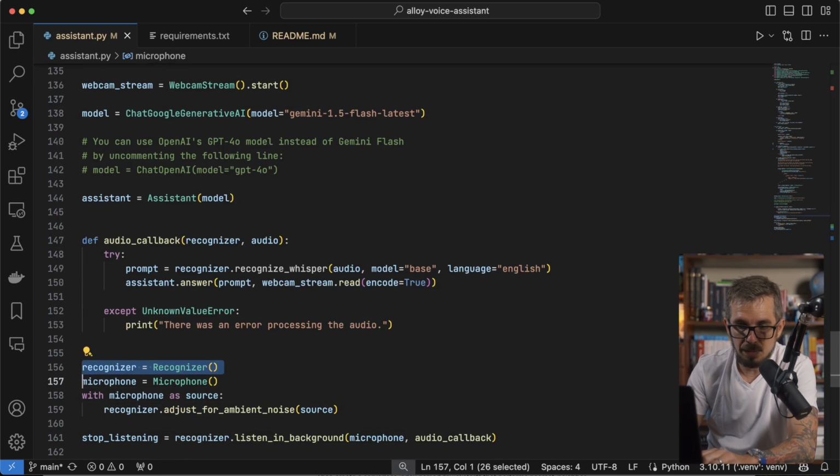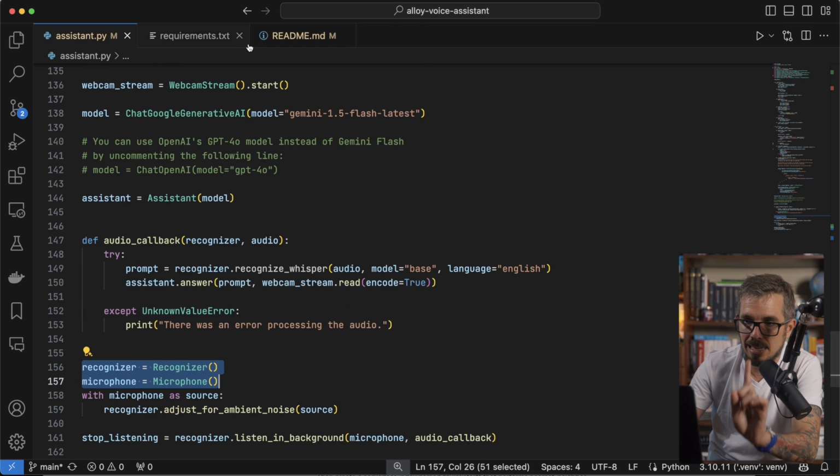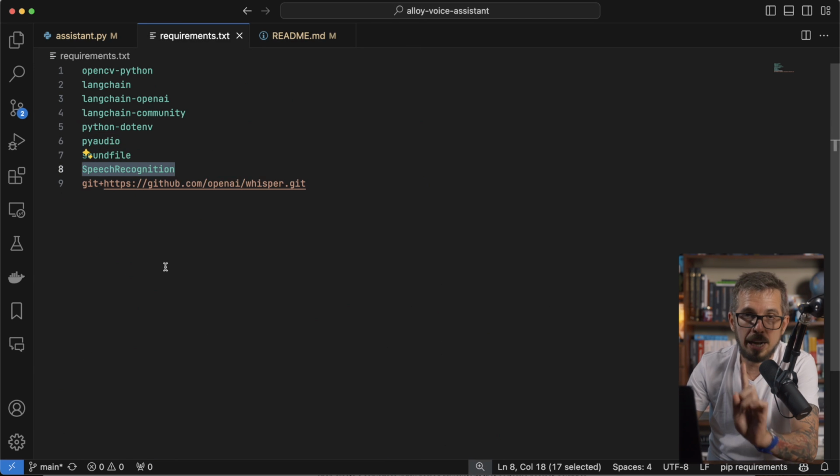Here is the next line. I'm going to be using a library called speech recognition. Beautiful library. It made this so much easier because speech recognition handles my microphone, captures the audio, and listens in the background. I don't have to worry about any of that. And it gives me functionality to automatically transcribe my audio. I don't have to use Whisper myself, which is not a big deal, but if the library does it for me, even better. So let's see how I use that library.